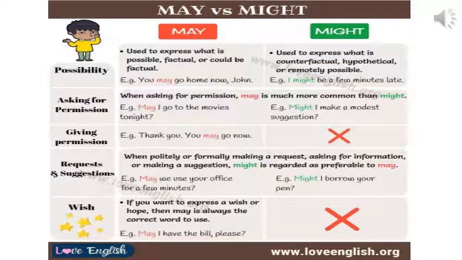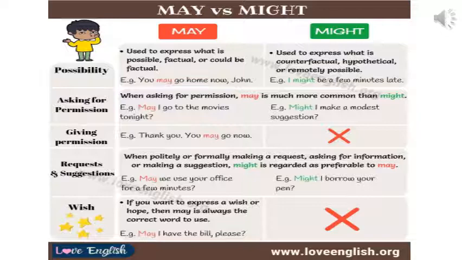Now let's look at the first one, possibility. May is used to express what is possible, factual or could be factual. Example, you may go home now, John. Now that is a probability that he can, totally his choice. But that is a possibility because once his work is done, that is possible, he can go. Might is used to express what is counterfactual, hypothetical or remotely possible. I might be a few minutes late. Now that is a probability which shows that the chances are less, but there is a possibility.